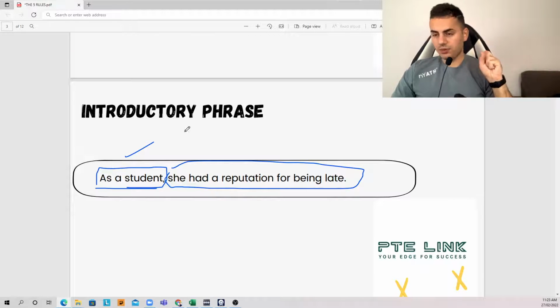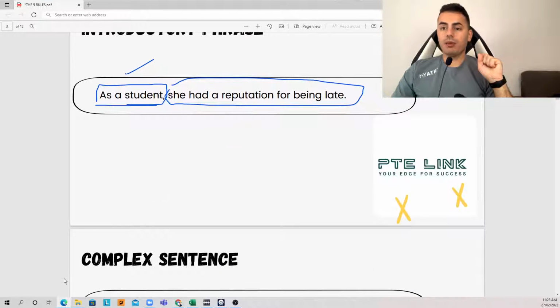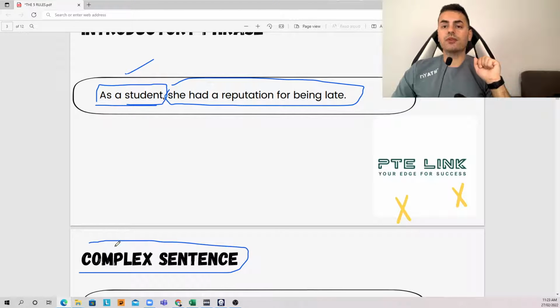The other rule is a comma in the complex sentence. That's very, very important, and it's very frequent in the exam. So let me play the sentence first, and then tell you what is a complex sentence and how the comma is placed in between the dependent and independent clause. Take a listen.